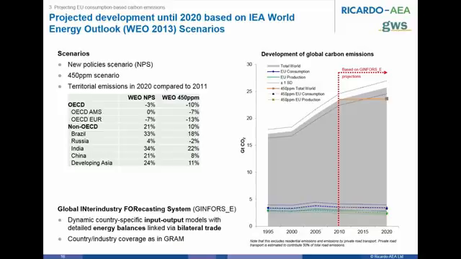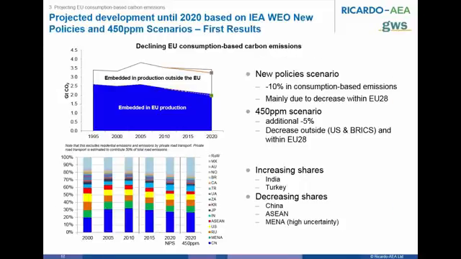In the new policy scenario, what is important for us is that the emission reduction mainly takes place in the OECD countries and within the EU, of course. And in the 450 ppm scenario, the emissions in the BRIC countries as well as in the US are significantly lower than in the other scenario. So let's just dig into the results.